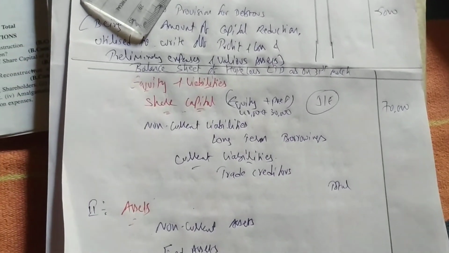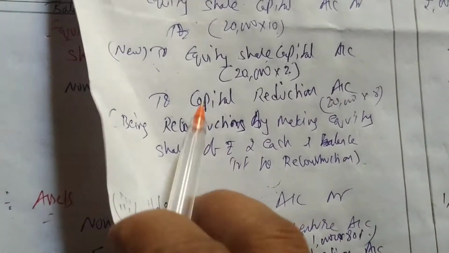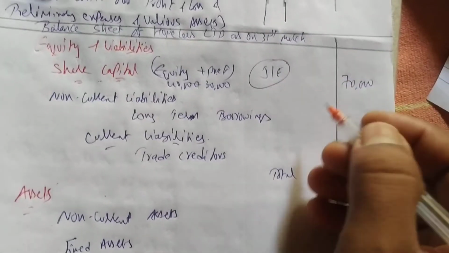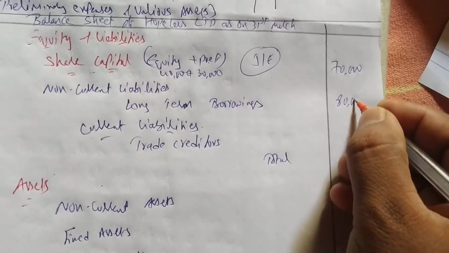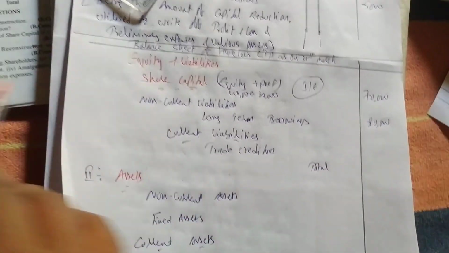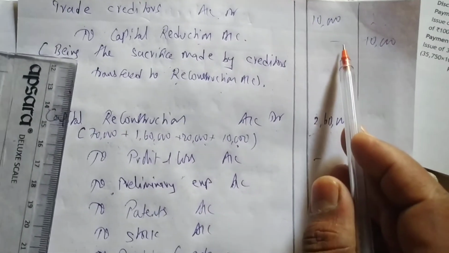Don't see the question. Next, debentures, how much? New. You are having debentures, right? New is how much? 80,000. Right? Debentures 80,000. Okay. See all this from the journal entries. Trade creditors, how much? In the question, trade creditors is given as 350. From 350 how much we have to reduce? We have to reduce 10,000.